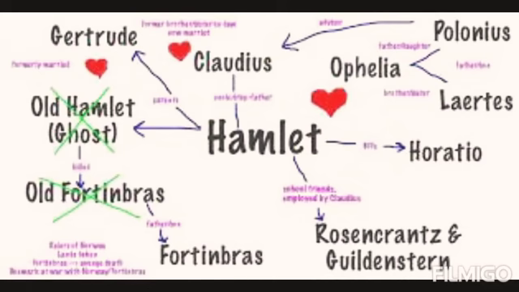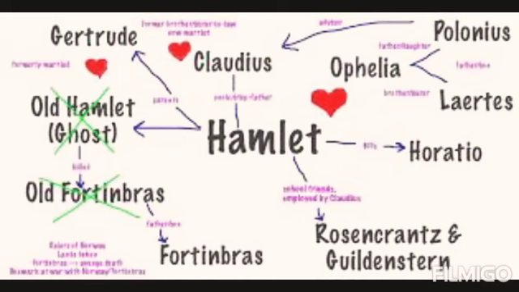Horatio is Hamlet's true friend, his closest and most trusted friend, and he tries to help Hamlet come out of this trap, but Hamlet doesn't listen to him.